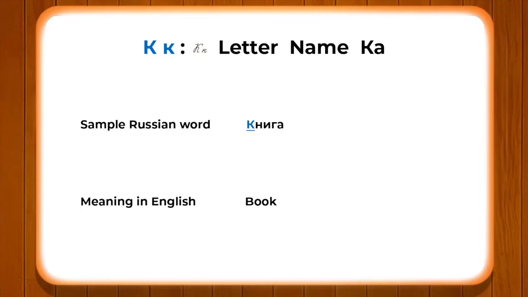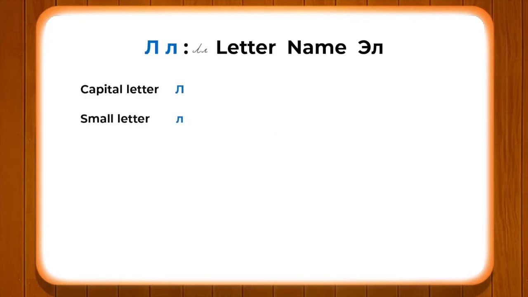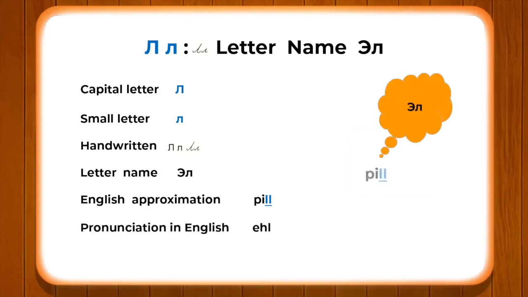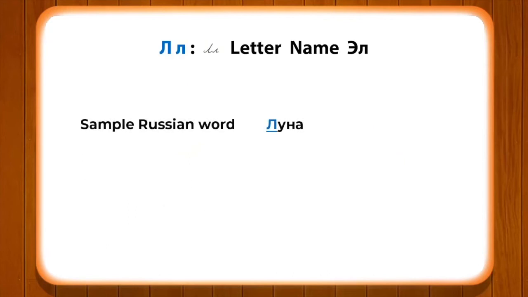Now let's understand the further sounds of the letters. Here we have the letter L. For English approximation we have used the word pill. The sound of L in pill resembles the sound of the letter L. A sample Russian word with this letter is Luna, which means moon.